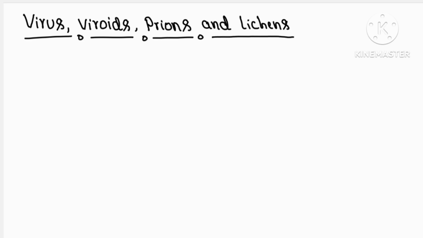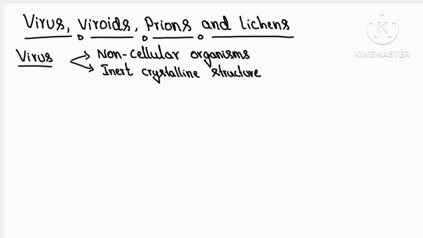Here is the last part of the chapter Biological Classification: viruses, viroids, prions and lichens. These are the acellular organisms which are not classified by R.H. Whittaker in any of the five kingdoms. First, let us discuss viruses.